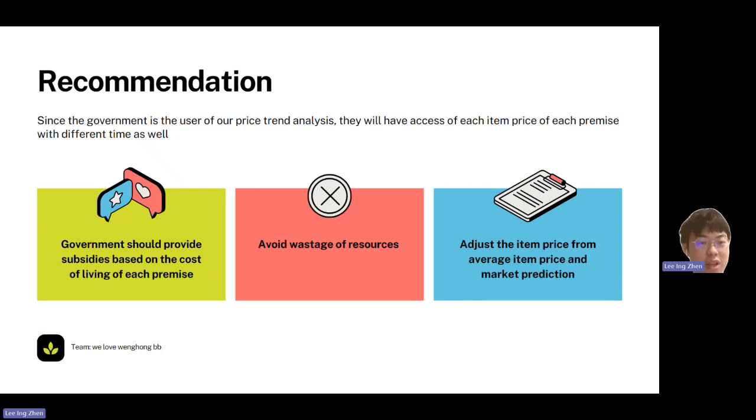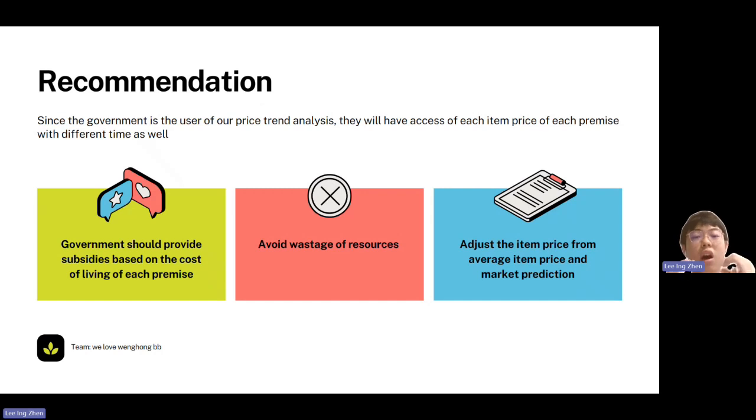So what are my recommendations? Since the government is a user of our price trend analysis, they will have access to each item price of each premise at different times as well. For the first one, the government should provide subsidies based on the cost of living of each premise. We have different item prices based on different premise locations, which means we cannot just assume that the subsidy is based on their own salary; subsidies must be given based on their cost of living as well.